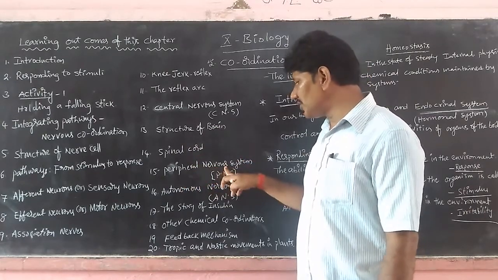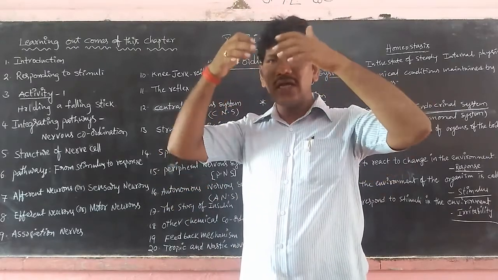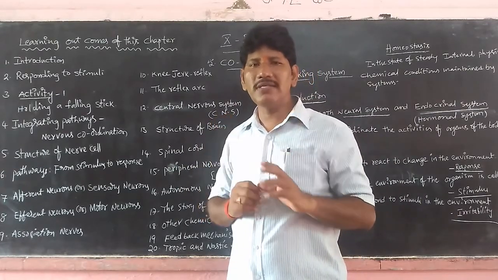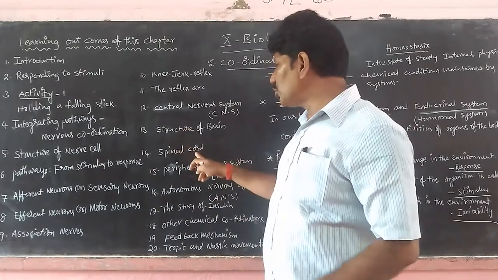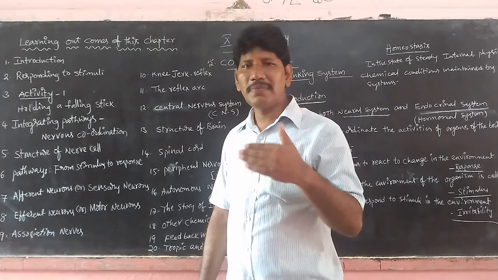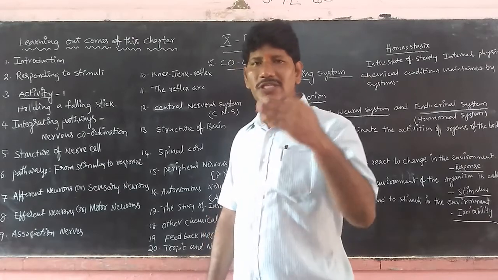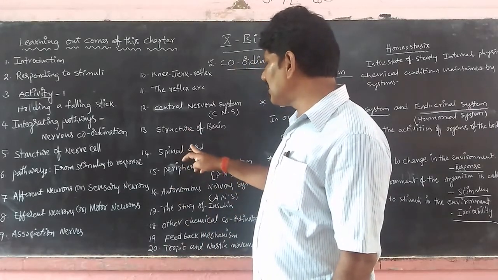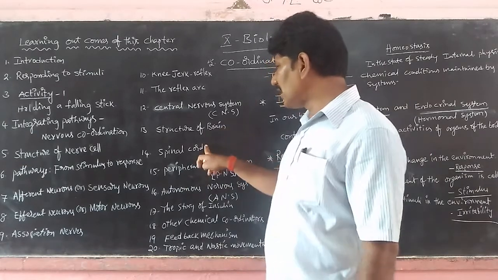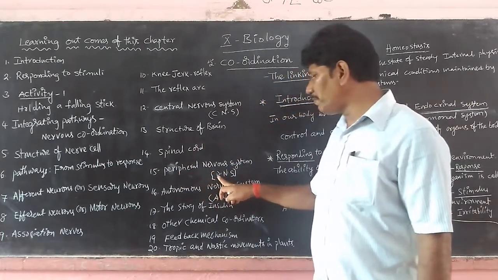the peripheral nervous system. Peripheral means around the brain. Around the brain we have the cranial nerves or brain nerves, of which there are 12 pairs. In addition, along the spinal cord, we have 31 pairs of spinal nerves. So 31 pairs plus 12 pairs, a total of 43 pairs of nerves, are present in our body. Those nerves are called the peripheral nervous system. So the 12 pairs of cranial nerves and 31 pairs of spinal nerves together we call the peripheral nervous system, the short form of which is PNS.